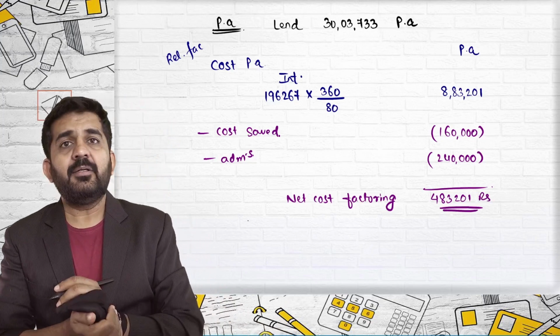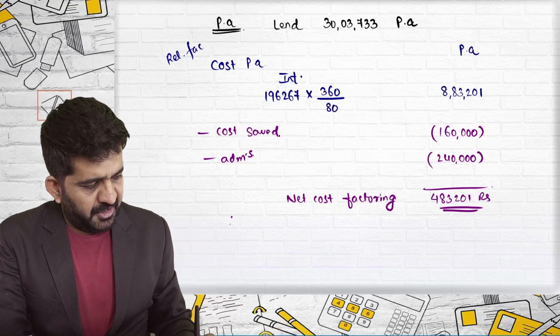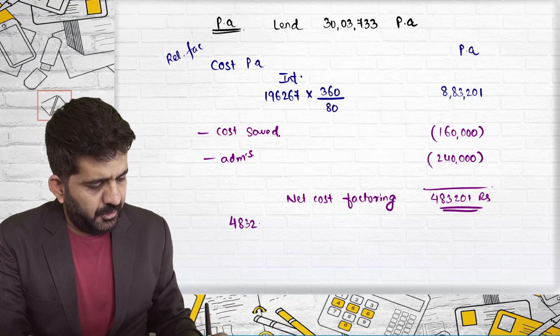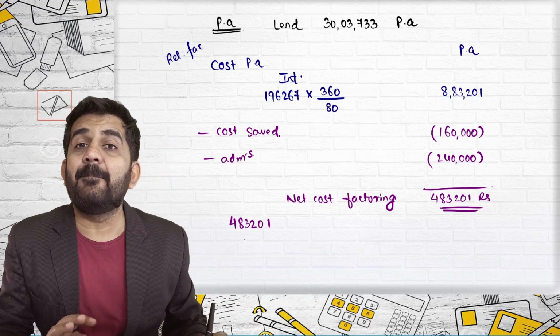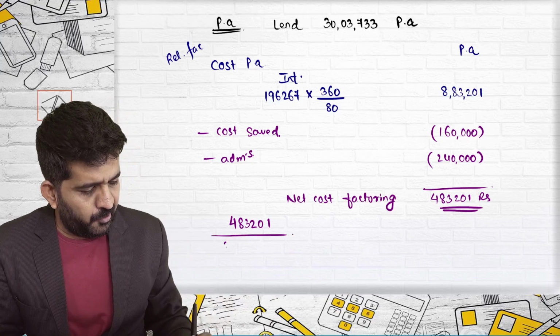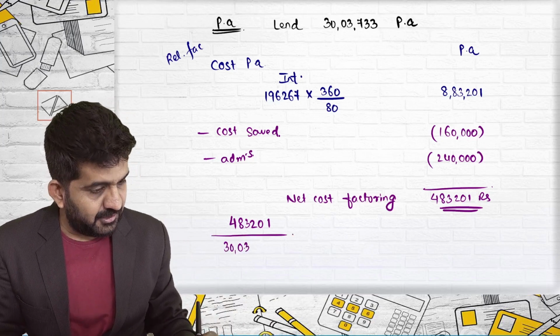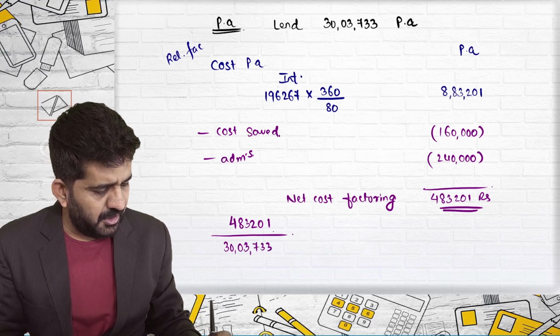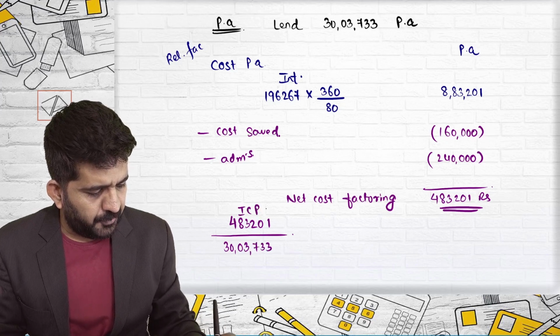Net cost of factor in percentage: 483,201. Say I am paying interest. Let us forget about commission. On the borrowings of 30,03,733. Now this is interest cost per annum.